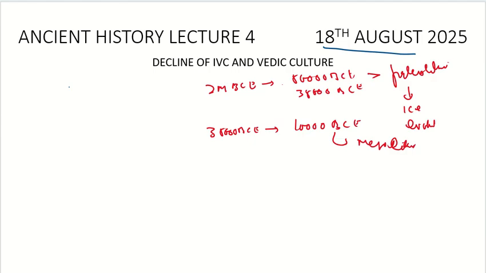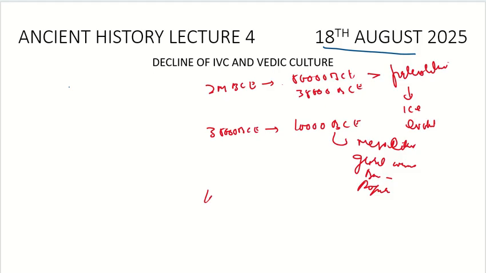In the Mesolithic age, global warming started, domestication of animals started, and population grew. And when the temperature changed, the bodily structures also started to change. We discussed that in great detail.